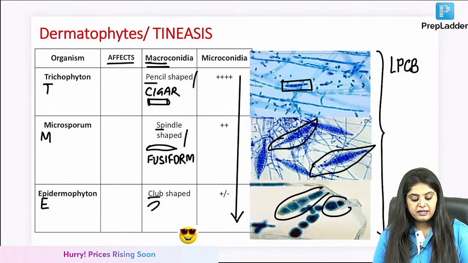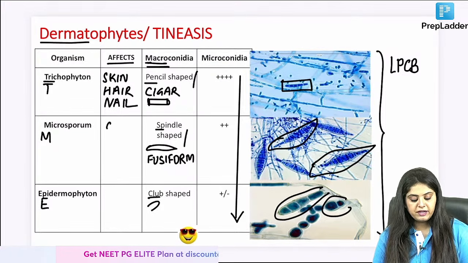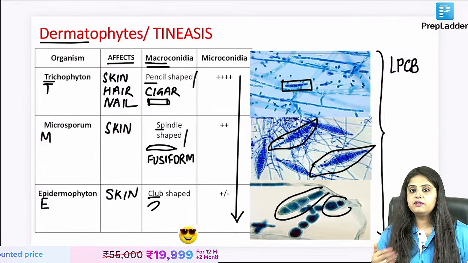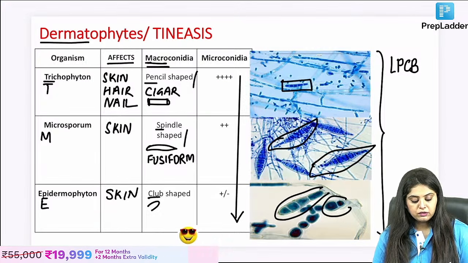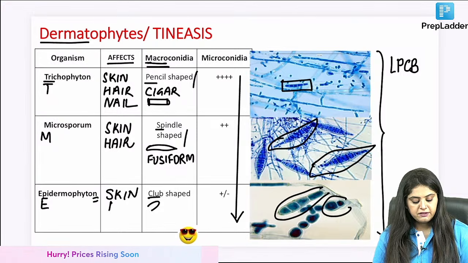When I say trichophyton, tri मतलब सब कुछ. It will affect skin also, hair also, nail also. In fact, the name of the family is dermatophyte, तो skin तो common sense है ना. Everyone will affect the skin. Trichophyton will affect everything. Microsporum will affect skin and hair, and epidermophyton will affect skin and nails.